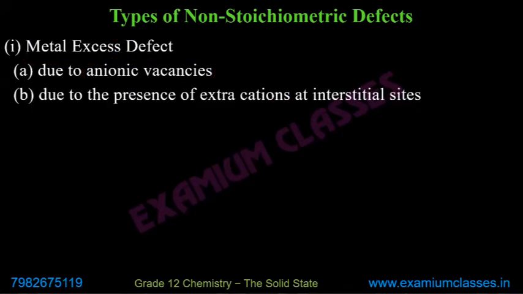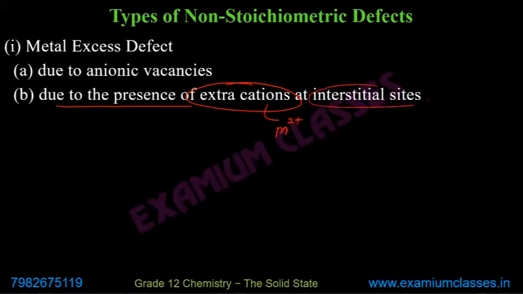So it means metal is in excess. The second way can be due to the presence of extra cations. Cations are obviously of metal, metal 2 plus, metal plus like this. So if metal ions are present at an interstitial site, that is also excess of metal. Again, we are not saying impurity defect here because there is no other impurity.